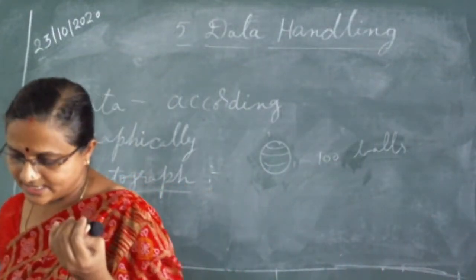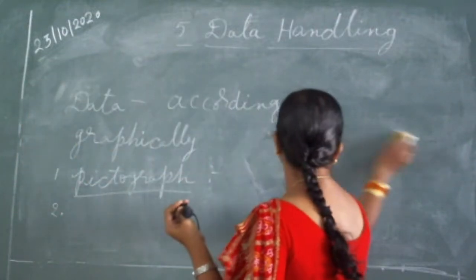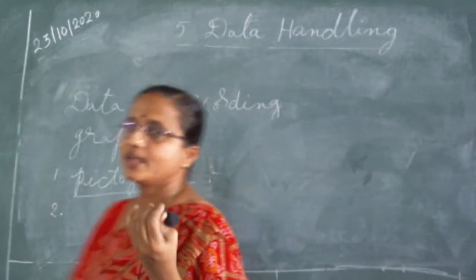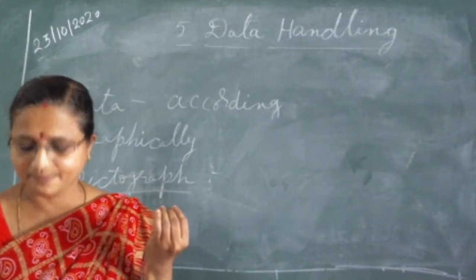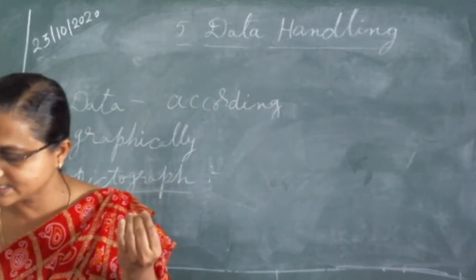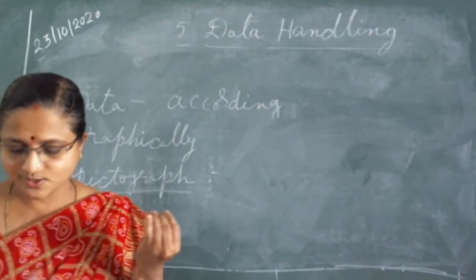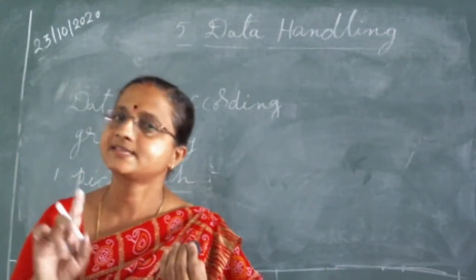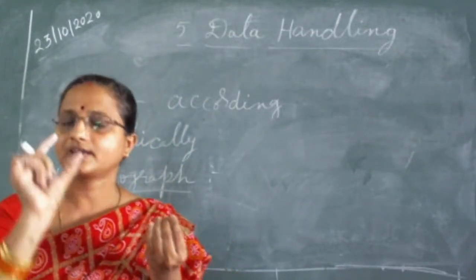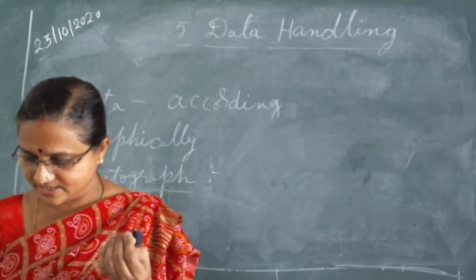Everybody look at your textbook. Here one example is there. That is a car. You have seen the picture of a car in your textbook, on page number 69. So what they showed: one car doesn't mean one car, the picture of one car represents 100 cars. And here some pictures are given.